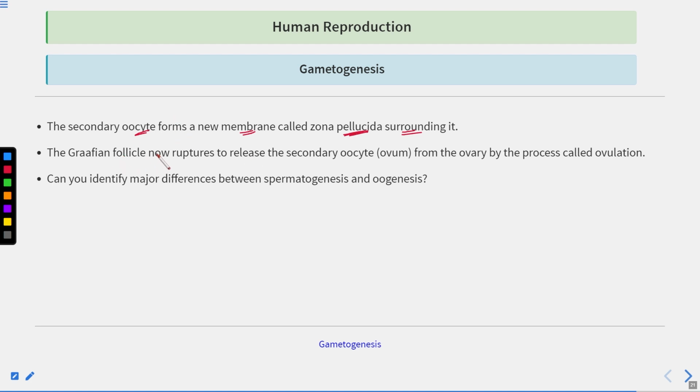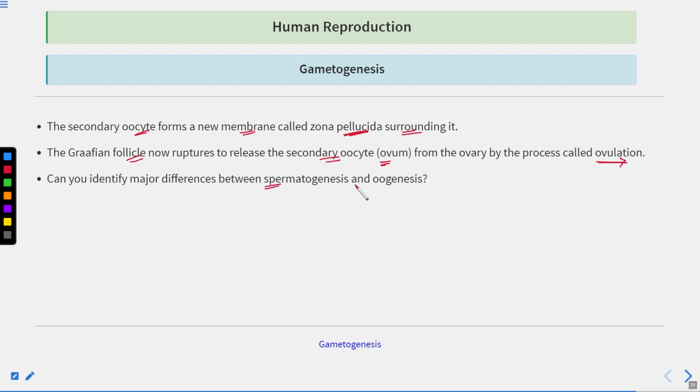Now the Graafian follicle ruptures to release the secondary oocyte, which is now known as the ovum. Clear? So the secondary oocyte forms a new membrane known as the zona pellucida. Then the secondary oocyte transforms into the ovum, and the ovum is released by the rupture of the Graafian follicle, and this process is known as ovulation. Clear?